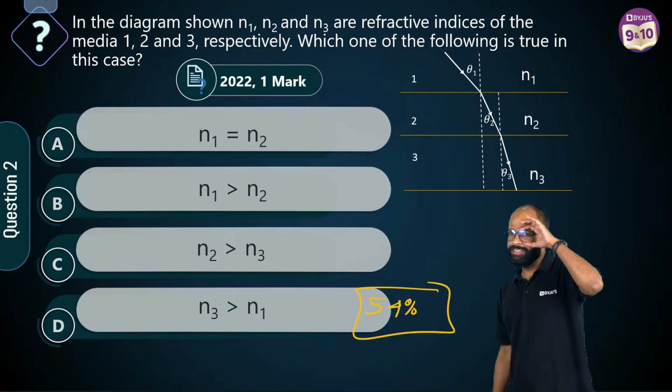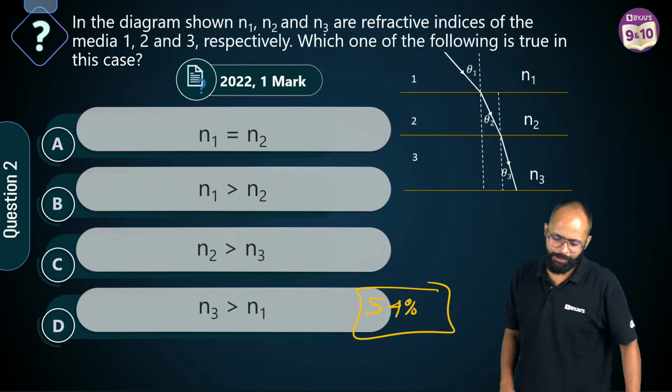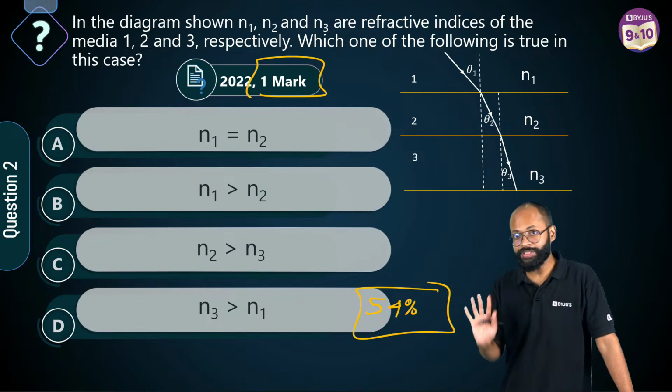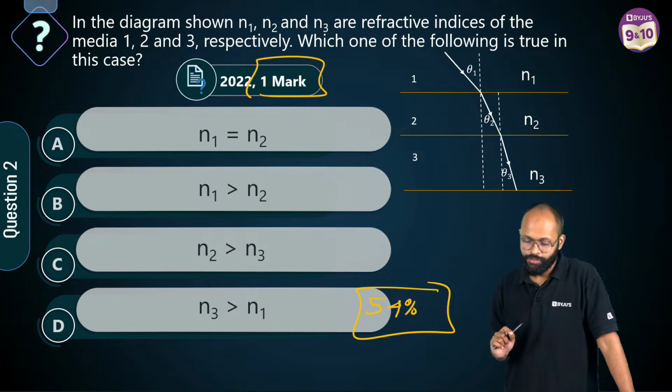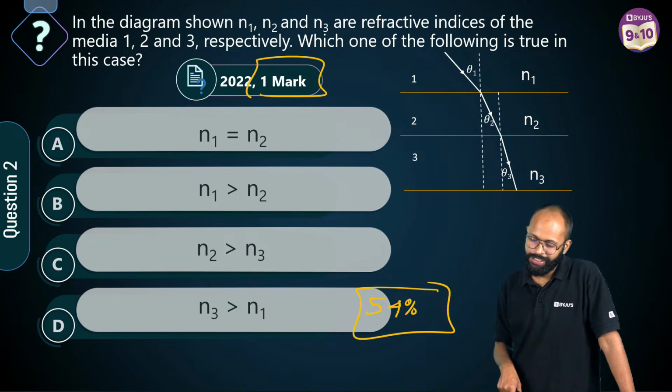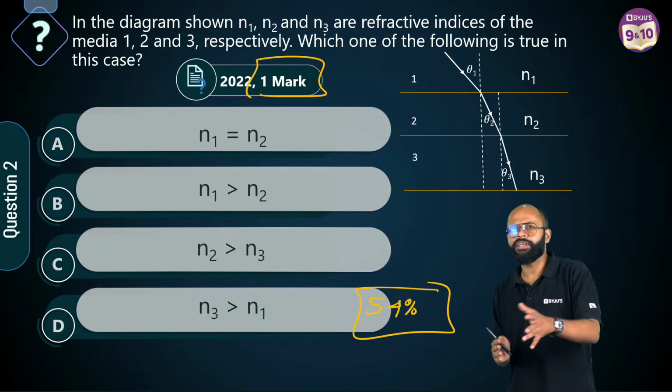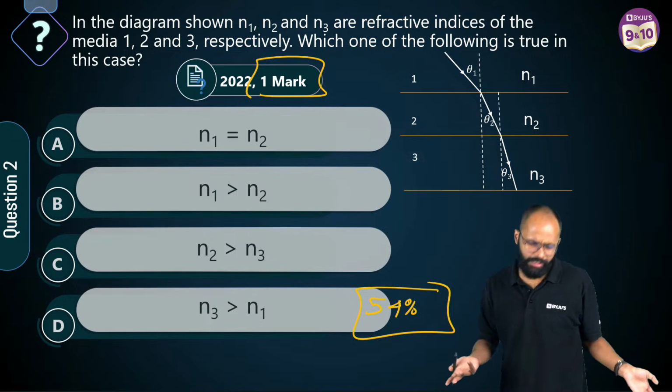Hey, why are you struggling in these questions? ऐसा क्यों हो रहा है? यार एक बात बताओ. This is a 2022 question, 1 marker. Last year का question है ये, ठीक है? Right? So, what's happening? Sir, N1 दिया है, N2 दिया है, N3 दिया है. Question is, you have to find relationship between N1, N2, N3 and, है ना? So, this is the same question.